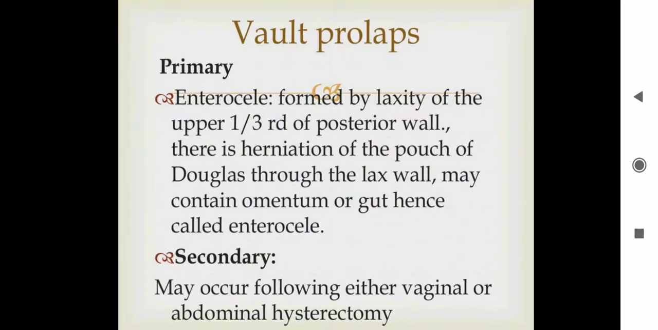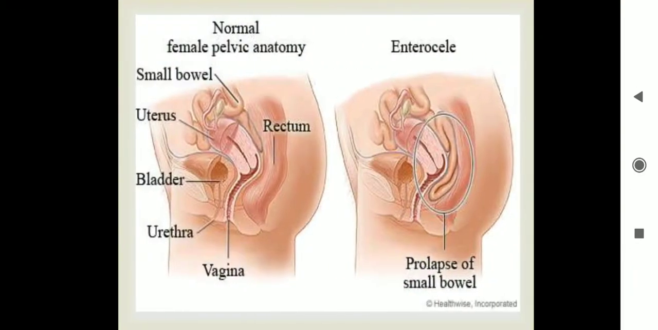Coming to the vault prolapse, primary is the enterocele, which is formed by the laxity of the upper third of the posterior wall. There is herniation of the pouch of Douglas through the lax wall, which may contain omentum or gut, hence called enterocele. Secondary may occur following either vaginal or abdominal hysterectomy.